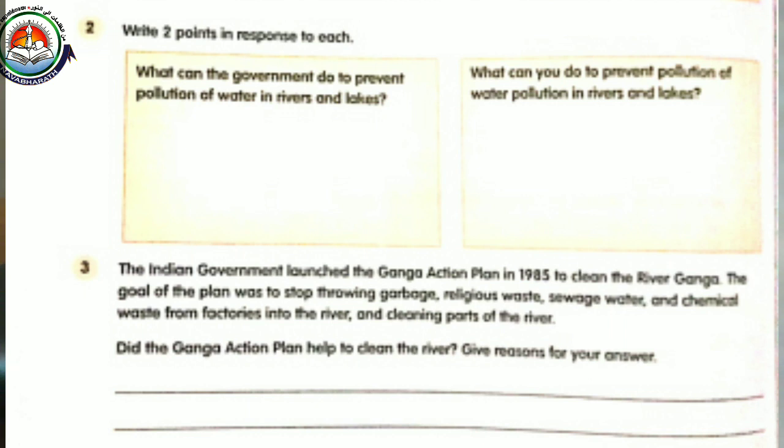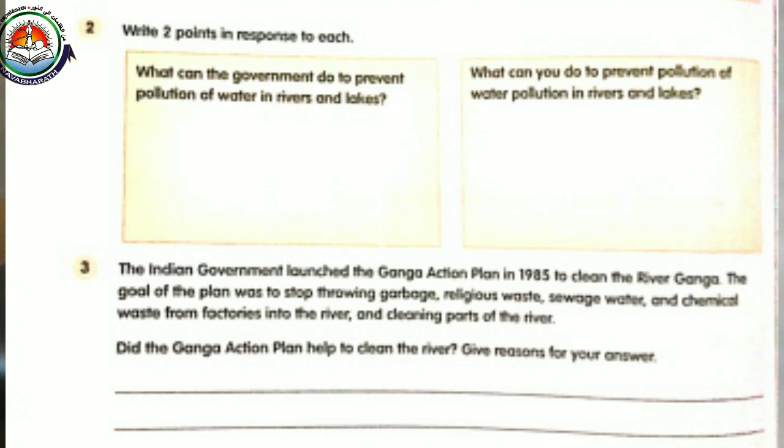a strict rule or strict orders for those who are doing this. The government can stop industries from throwing waste into the rivers, and they can also stop the dumping of garbage and sewage into the rivers. At the same time, the government can make strict laws to punish the people who pollute water. Okay, and what can you do? Second part of the same question: what can you do to prevent pollution of water in the rivers and lakes?